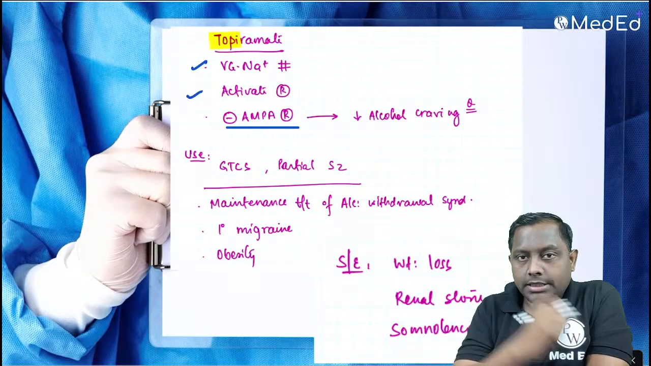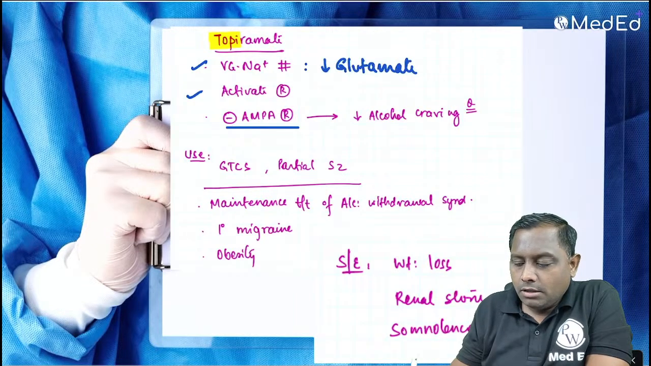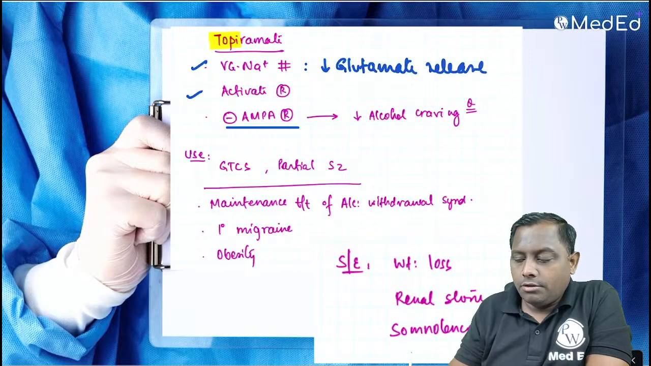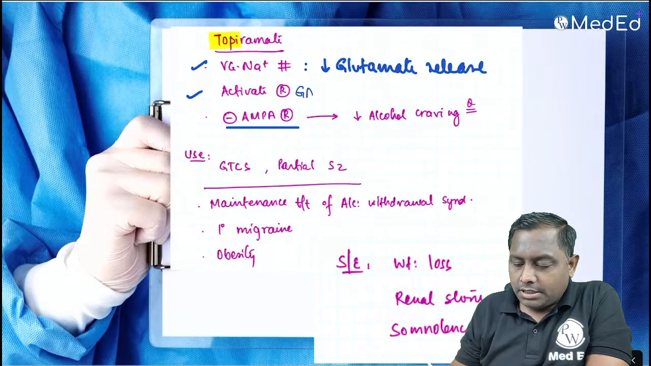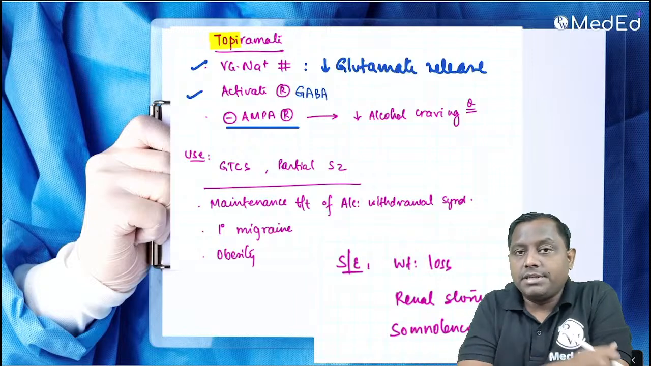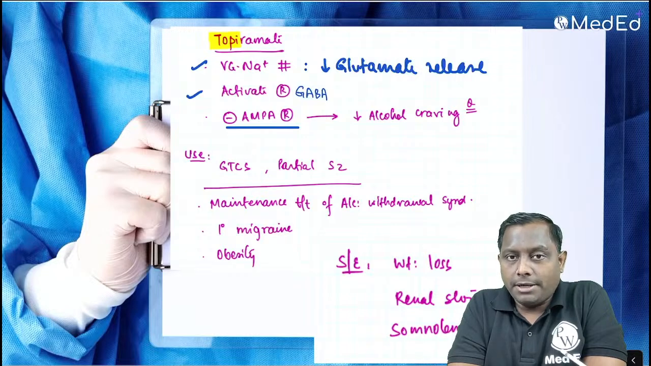So, as a voltage gated sodium channel blocker, because of this they are going to decrease the glutamate release. Glutamate is one of the neuroexcitatory neurotransmitters activating the receptor. Which receptor? That is a GABA receptor. GABAergic property is sometimes seen. They are also inhibiting the AMPA receptor. AMPA is a receptor of glutamate.